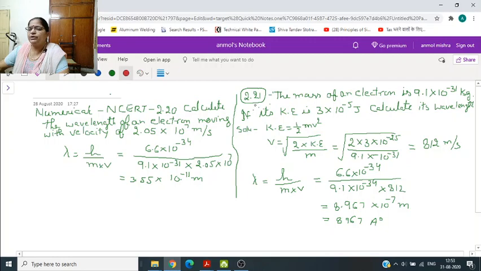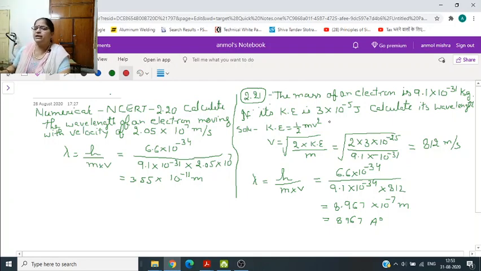Second question related to the same formula, again it is an unsolved question from your exercise. 2.21, the mass of an electron is 9.1 into 10 to the power minus 31 kg. If its kinetic energy is 3 into 10 power minus 25 joules, calculate its wavelength. Now kinetic energy is given to us, so we have to first calculate velocity.